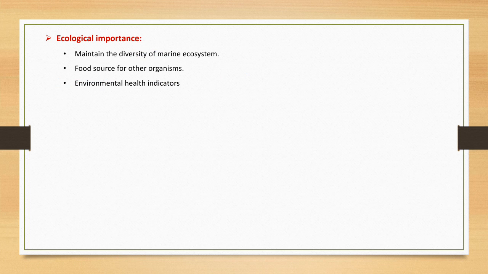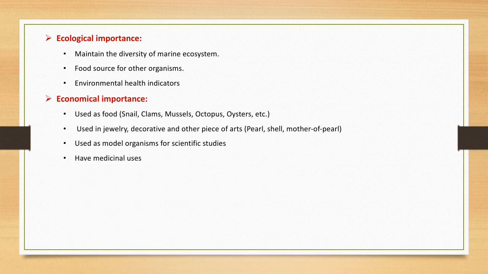we can measure the. Next is the economic importance. The molluscans are used as food, and they are used in jewelry, decorative items, and other pieces of art like pearl, shell, mother of pearl. They are used as model organisms for various scientific studies, and they have many medicinal uses.